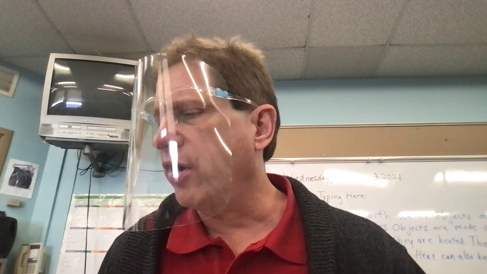Number 4, a plumber uses a torch to heat a copper pipe in order to bend it. Is this change a physical change? Explain. Here's a good answer for that. The bending of copper is a physical change because the matter is still copper after the change. So chemically it's the same, but physically it's a physical change because it's still copper, so it physically changed its shape, but chemically it's still copper. That's what they're after there.